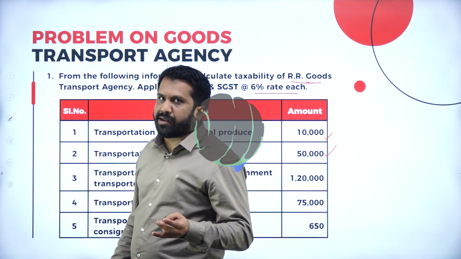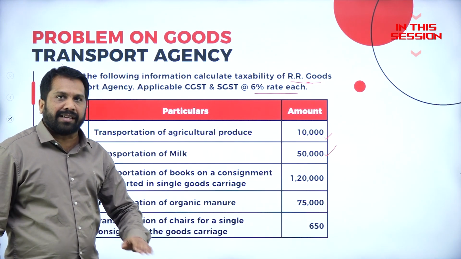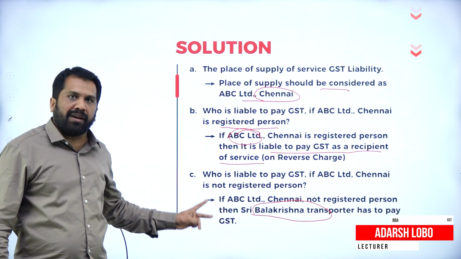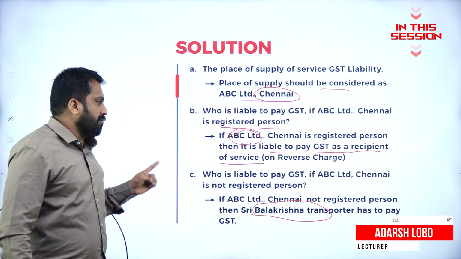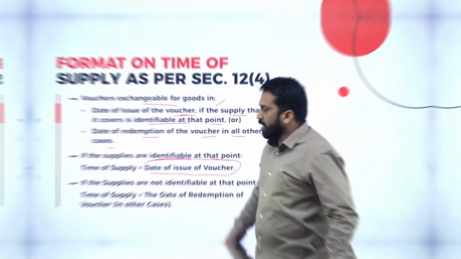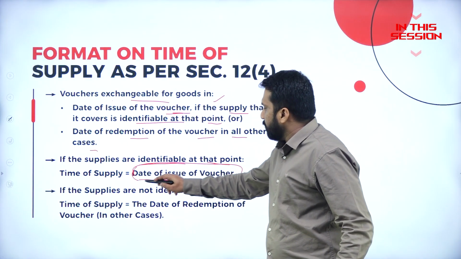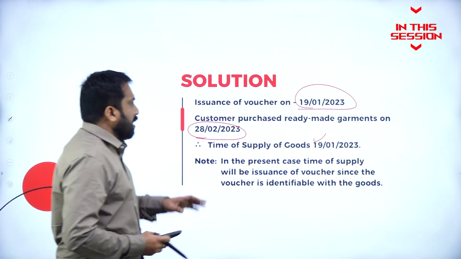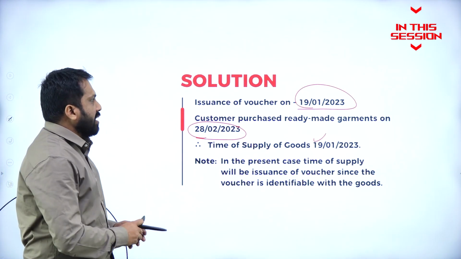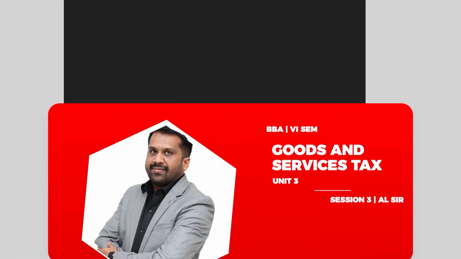All the agricultural items, milk, egg, all come under what? Exempted. There is no tax on that. If ABC is registered, he is the recipient, he should only pay the GST. If ABC is not registered, then Balakrishna has to pay the GST. If the goods are identifiable, then the date will be the date of issue of voucher. The date the voucher is issued will be considered as the time of supply.